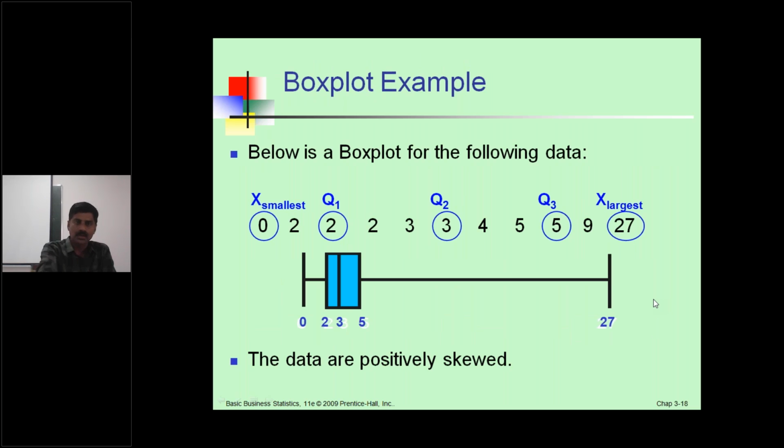This is the example. The values 0, 2, 3 and 5 are skewed around the left side. The data are positively skewed. The largest value is 27, the smallest value is 0. But the first quartile Q1 equals 2, the second quartile Q2 is 3, the third quartile Q3 is 5. So 0, 2, 3, 5 are those values, and 75% of the values are skewed around the left side. That is called positive skewed quartile deviation.